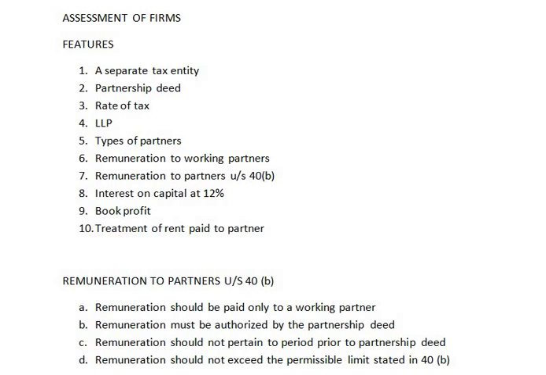I hope this point is clear. Rate of tax, if the income is below 1 crore rupees, then it is taxed at 31.20%, and if the income exceeds 1 crore rupees, then it is taxed at 34.944%.